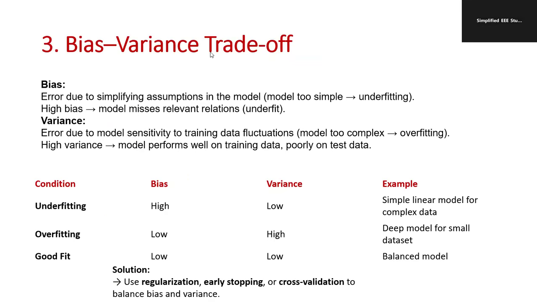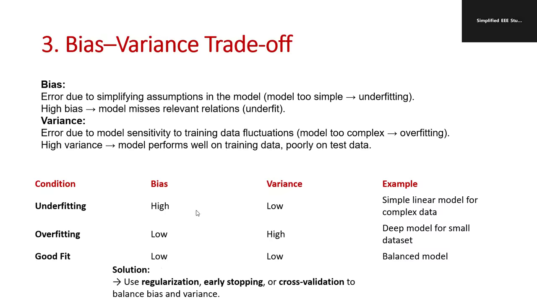And the bias-variance trade-off. What is the meaning of the bias-variance trade-off? It is to minimize underfitting and overfitting. High bias and low variance means underfitting. Similarly, low bias and high variance means overfitting. So the good fit is low bias and low variance.